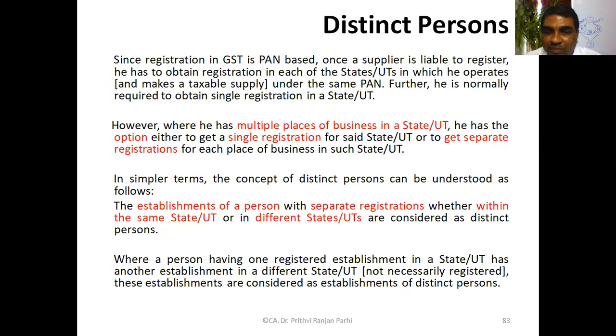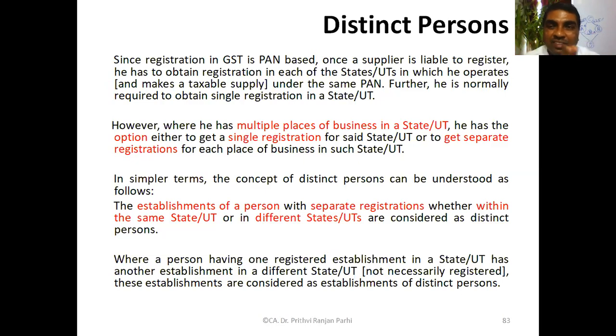So the establishment of a business with separate registration, whether within the same state or in different states, are considered distinct persons. If somebody is having 5 registrations, all of them will be regarded as distinct persons. They will have separate GSTINs, but they will be linked to a common PAN. There is a common permanent account number, but separate GSTINs.